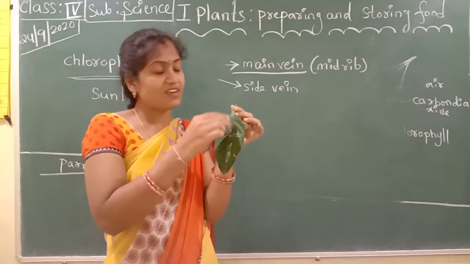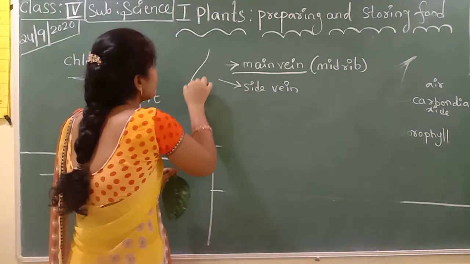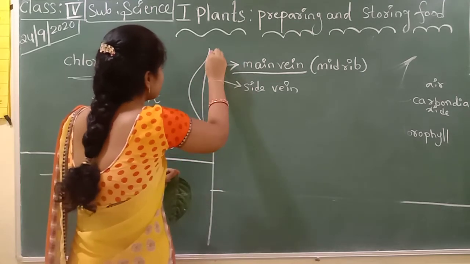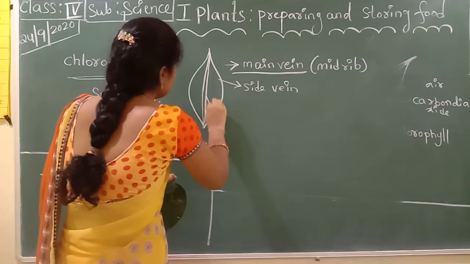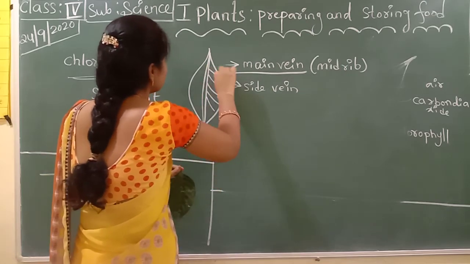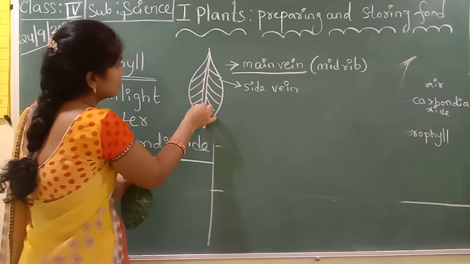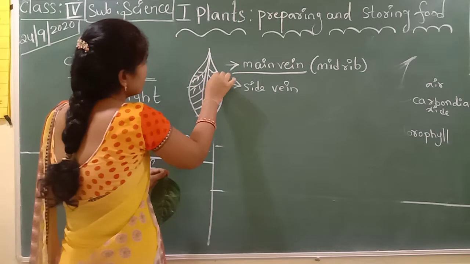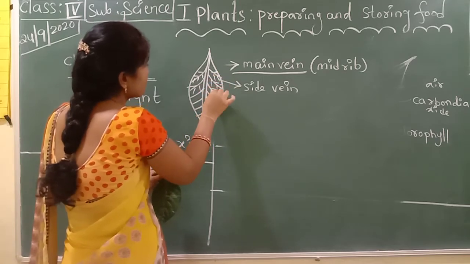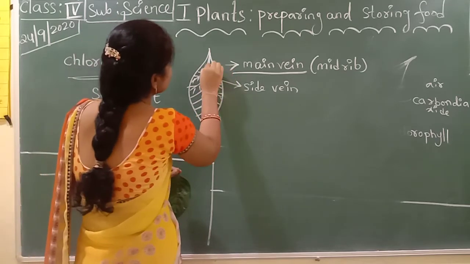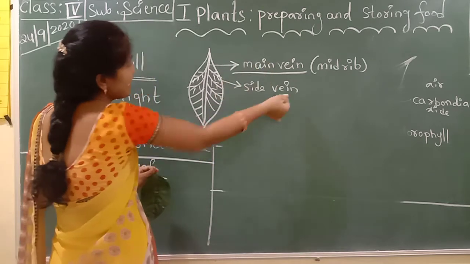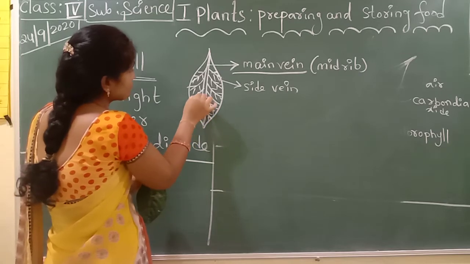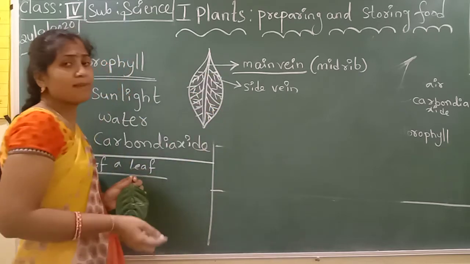See here, there is a double pipeline, and like this all these are side veins. They are very small also. So this is the midrib, the main rib, and these are side veins. Okay children, understand?